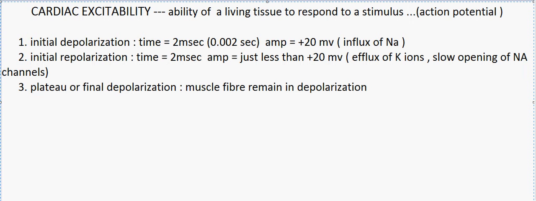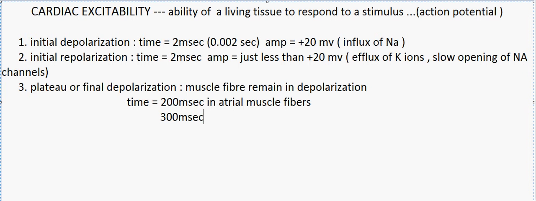This phase is called the plateau phase, and the duration for this plateau phase is around 200 milliseconds in the atrial muscle fibers, and around 300 milliseconds in the ventricular muscle fibers.